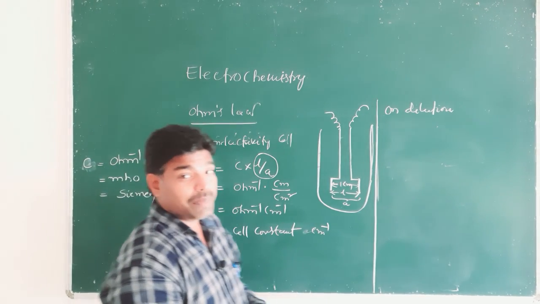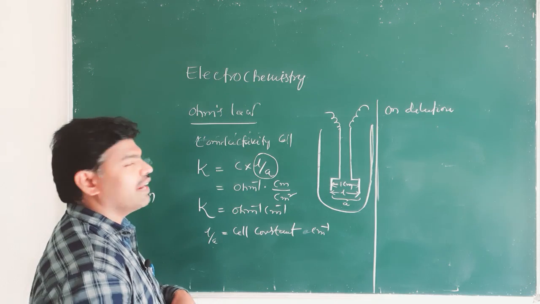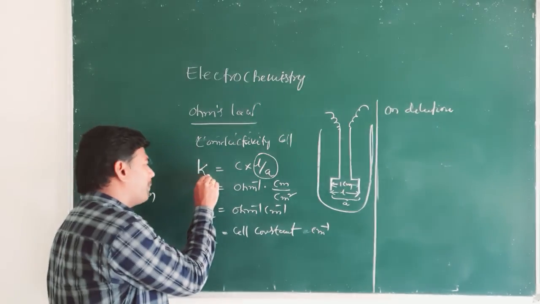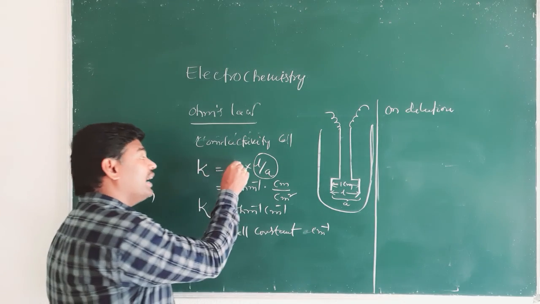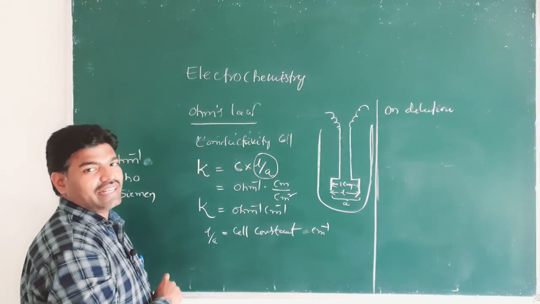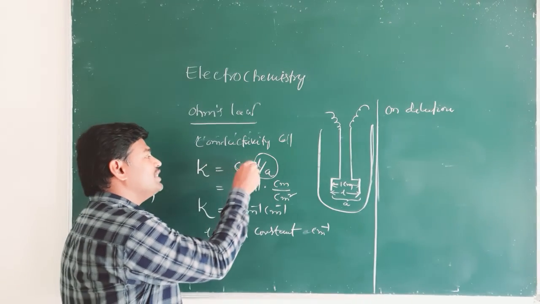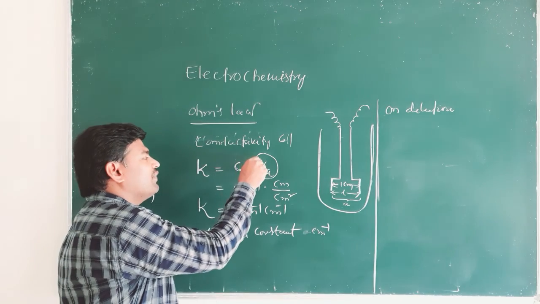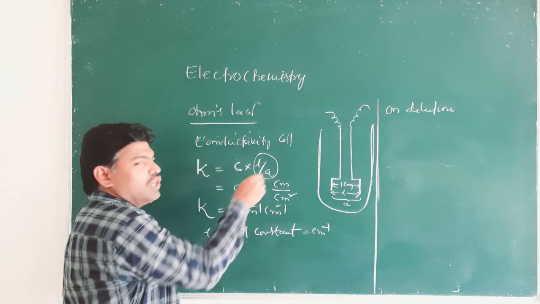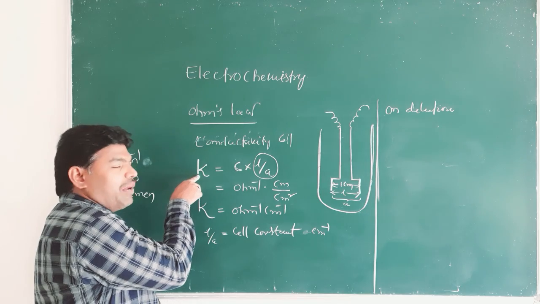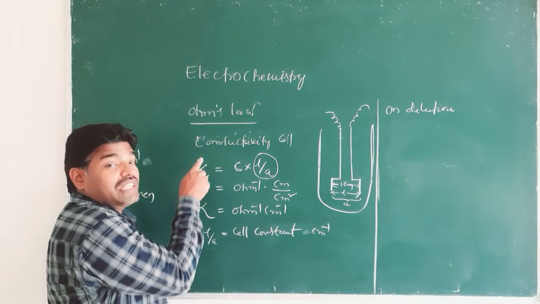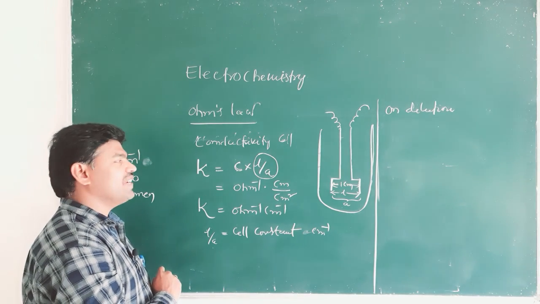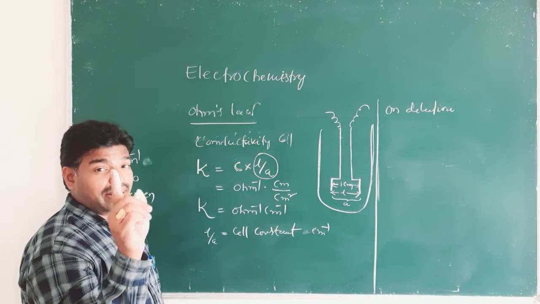But what about specific conductance? Already we derived the equation: specific conductance kappa is equal to conductance into L by A, that is, the cell constant. If L equals 1 and A equals 1, what happens? Kappa is equal to conductance.